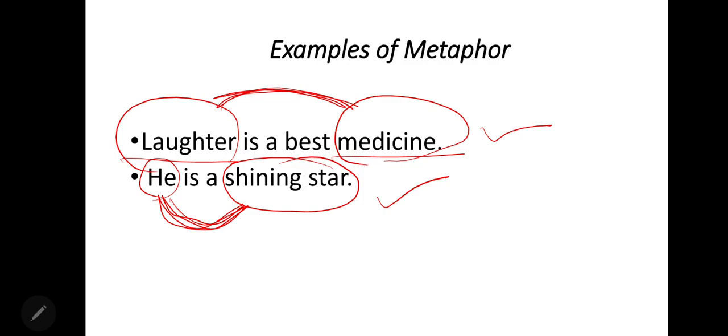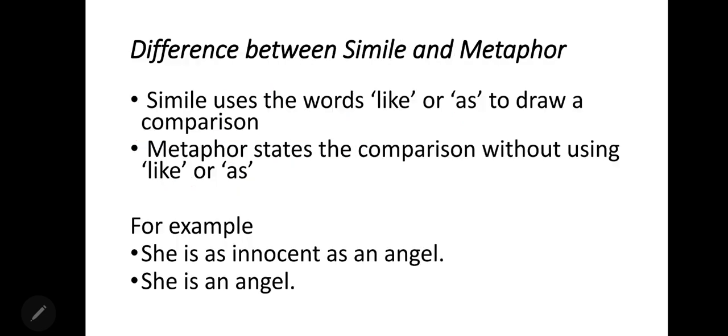So you can say that when we compare two or more than two things without using the word like or as, that is metaphor. Students find it difficult to differentiate between simile and metaphor, but it's very easy. Comparison. Simile uses the word like or as to draw a comparison. Metaphor states the comparison without using like or as. In simple language, we can say that we compare two things with the word like or as, that is simile. We compare two things without using like or as, that is metaphor.